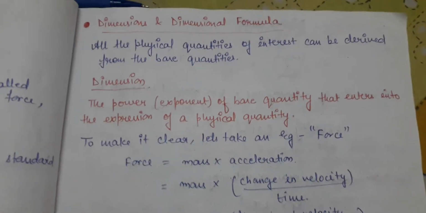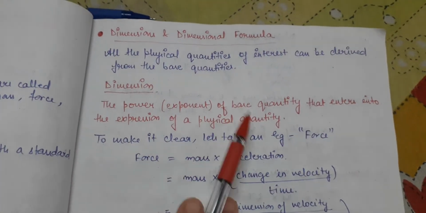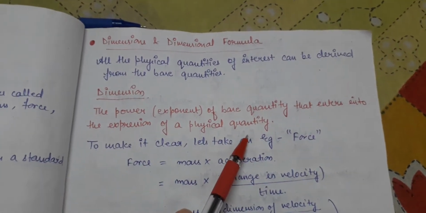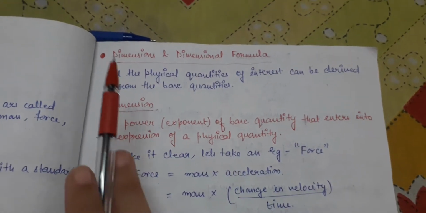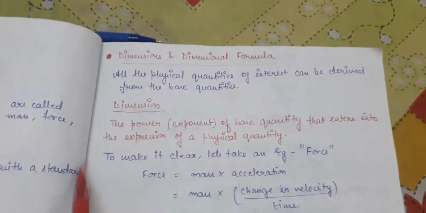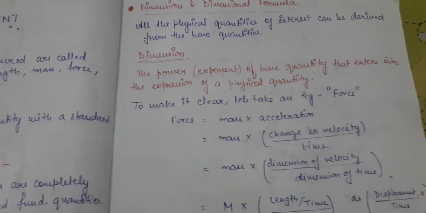The next thing is dimension and the dimension formula. What do we mean by dimension? Dimension is the power or exponent of the base quantity that enters into the expression of a physical quantity, or we can say that all physical quantities of interest can be derived from the base units. If you are not understanding anything, let us focus on an example and then you will get to know.